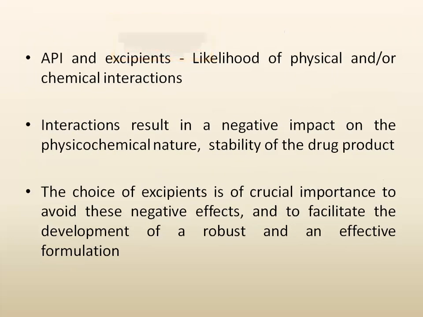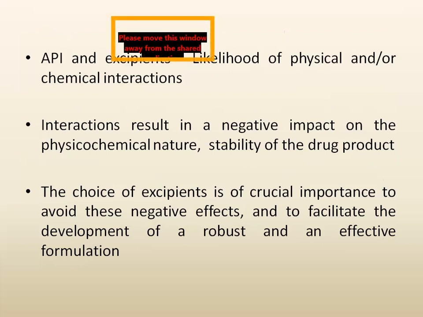When we talk about the API and excipients, there is a likelihood of physical and chemical interaction that we have to detect, because it has a negative impact on the quality of the drug. Quality means the physical or chemical properties or the stability of the drug.